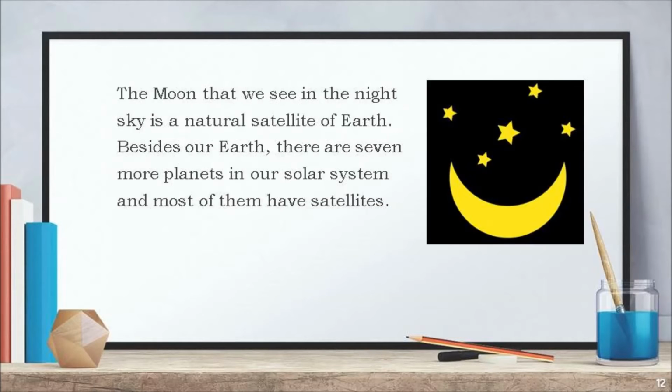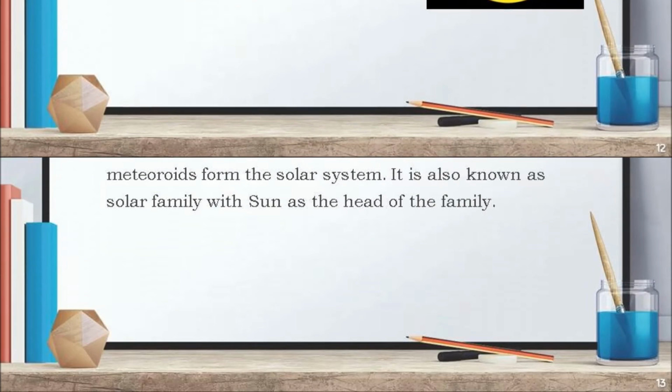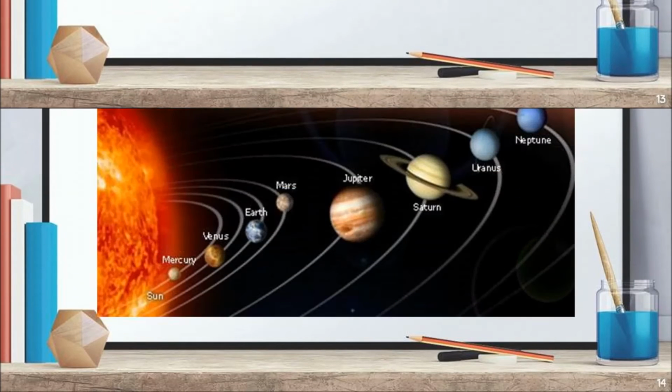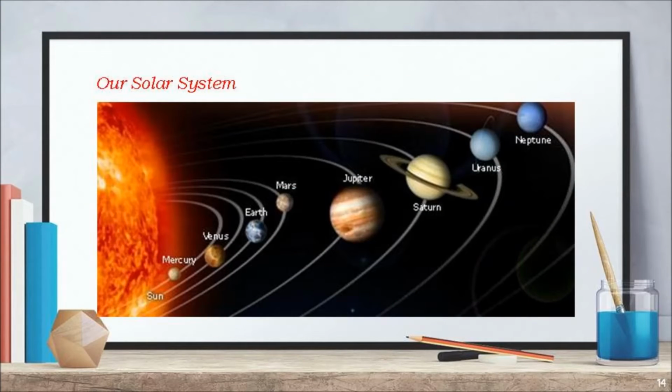The moon that we see in the night sky is a natural satellite of Earth. Besides our Earth, there are 7 more planets in our solar system, and most of them have satellites. The sun along with the 8 planets, their satellites and other celestial bodies called asteroids and meteoroids form the solar system. It is also known as solar family with sun as the head of the family.